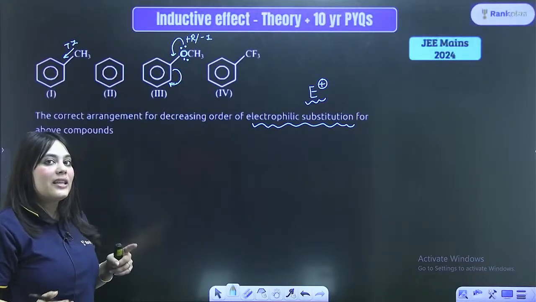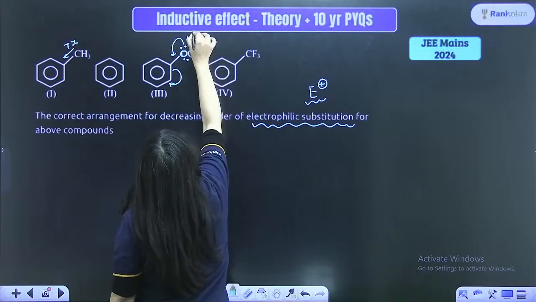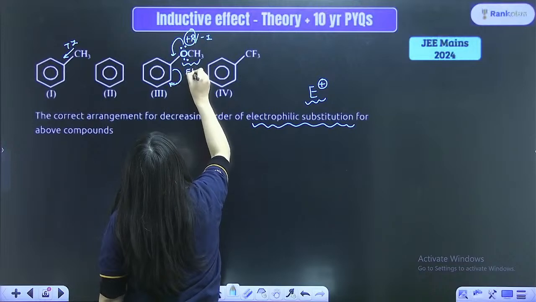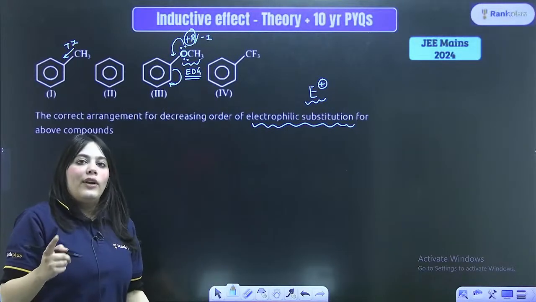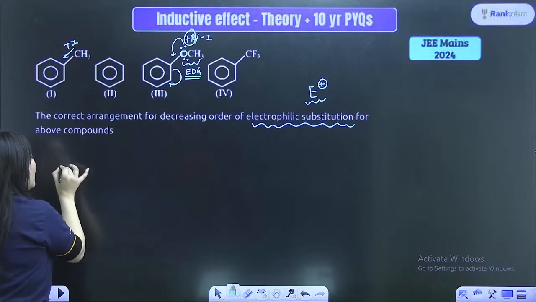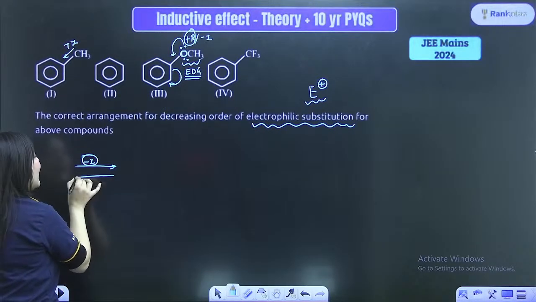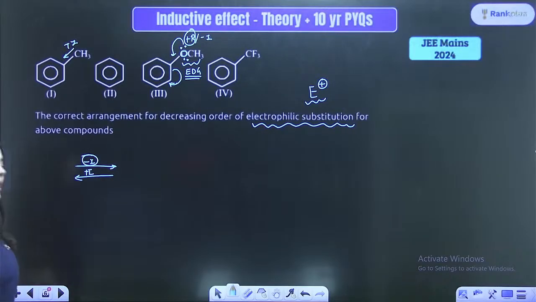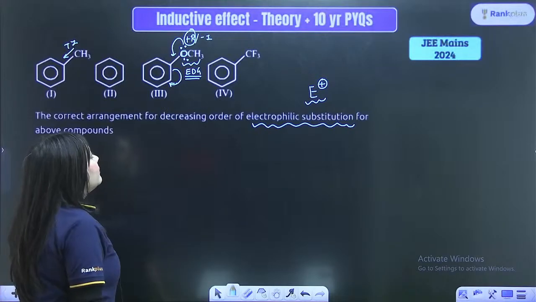But here, as we know that resonance effect is much more dominating, this will behave as an electron donating group and not as an electron withdrawing group. Minus I effect takes away electrons, and plus I gives electrons. Is this clear to everyone? Okay, let's move forward.